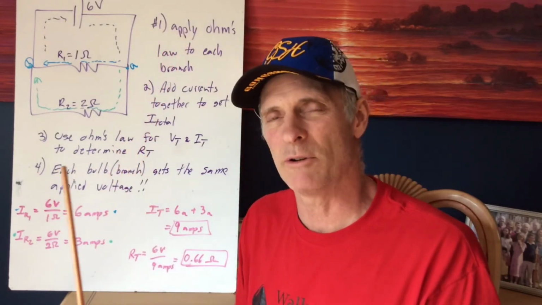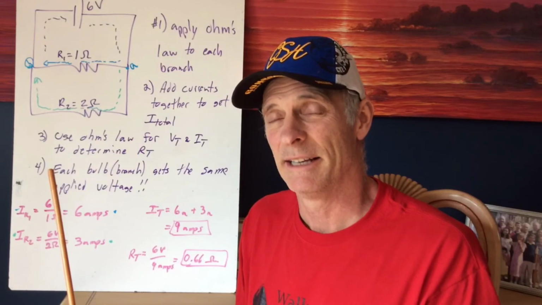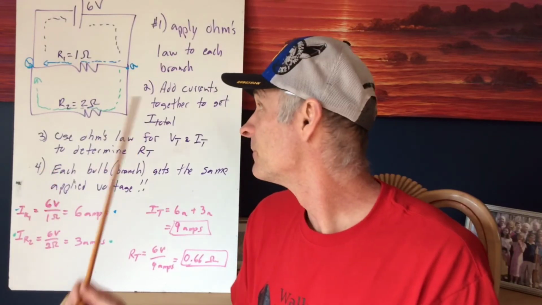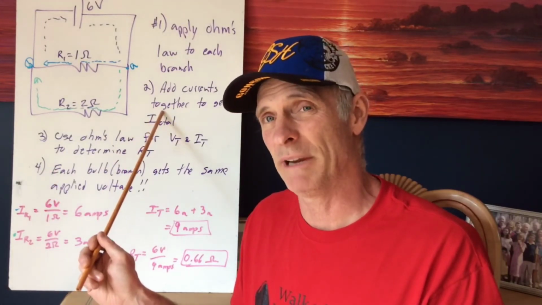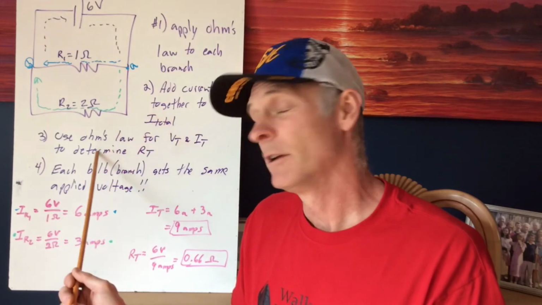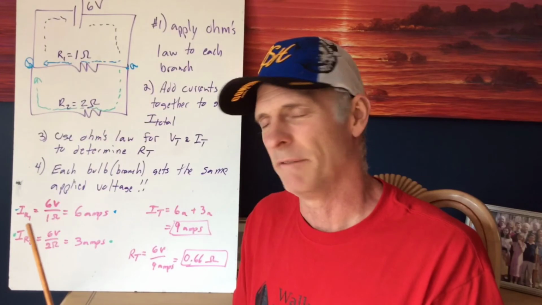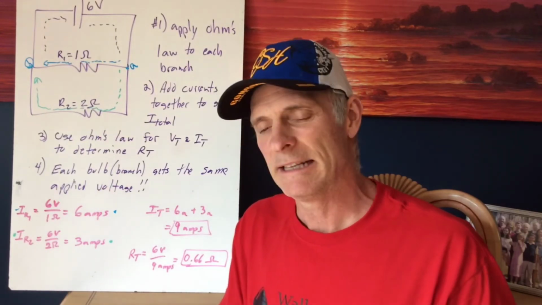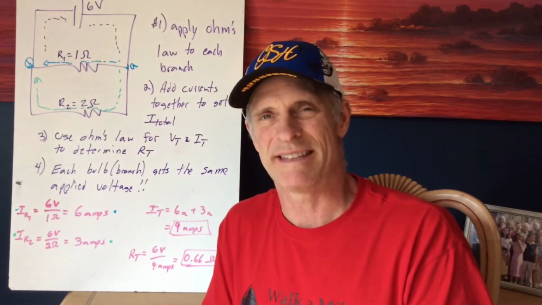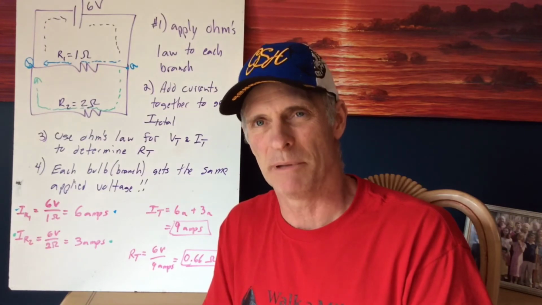Number one, we applied Ohm's law to get my branch currents. We added those currents together in the branches to get a total current. We used Ohm's law for the total to come up with a resistance total. And finally, we recognized that each branch is going to take the exact same amount of applied voltage.